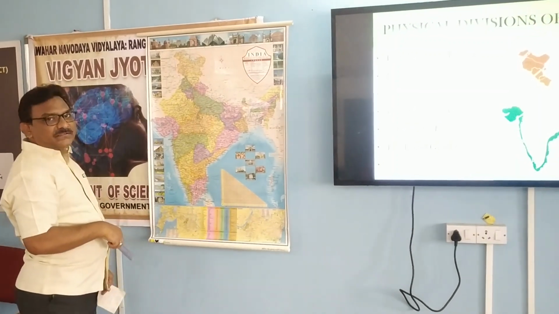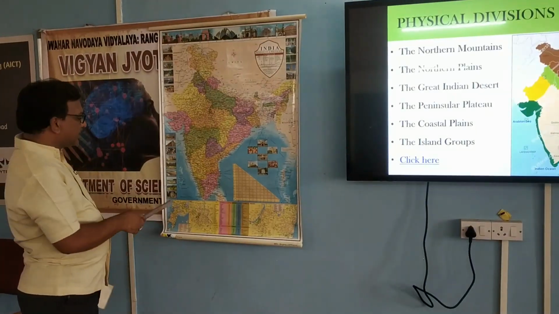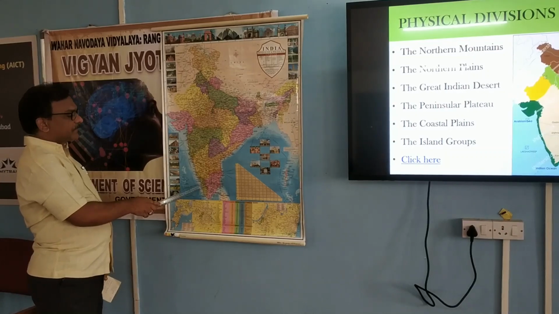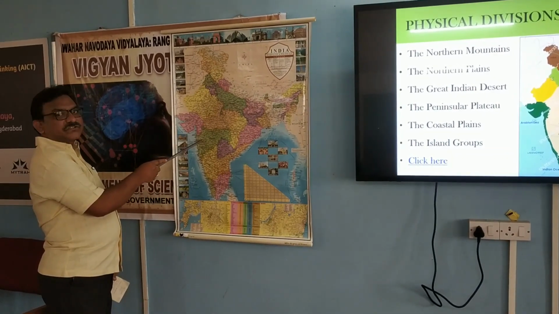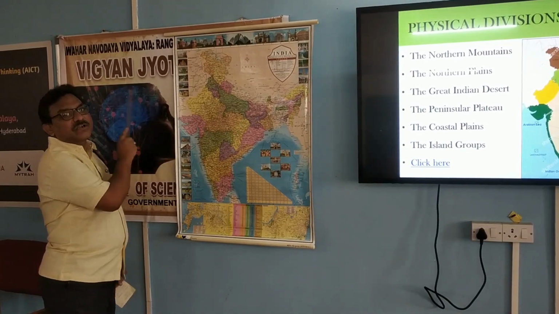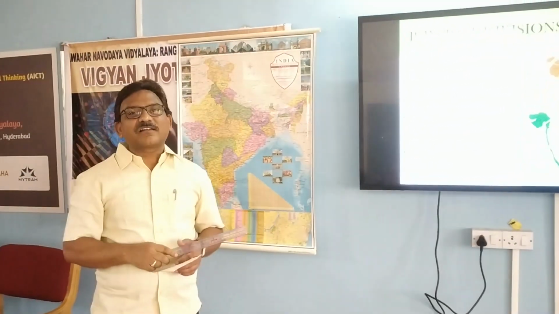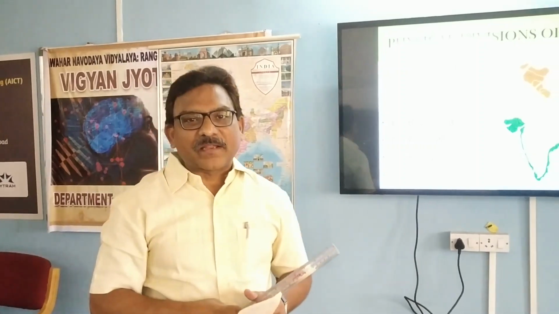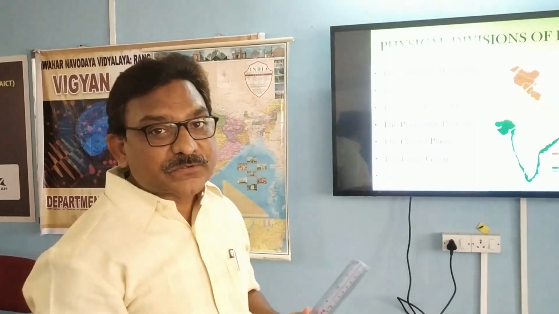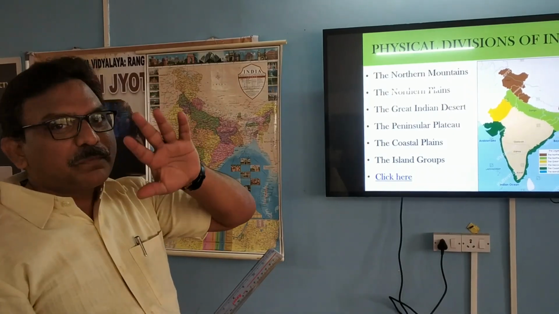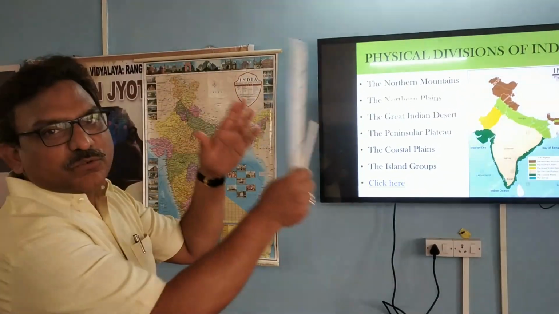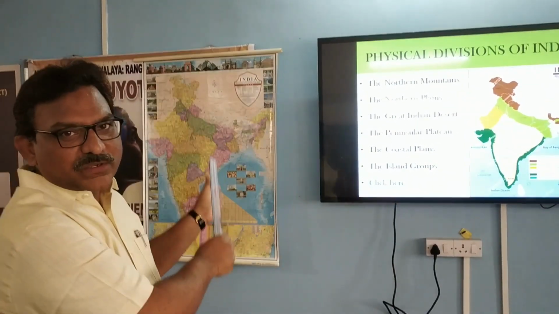When you see in the western side or the western coastal plain, you have Kerala, Karnataka, Maharashtra and Gujarat. They all come under the western coastal plain, and the western ghats also pass through the western coastal plain. So you have two coastal areas, the eastern coastal plain and the western coastal plain.